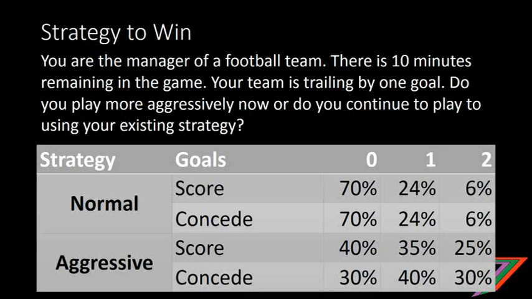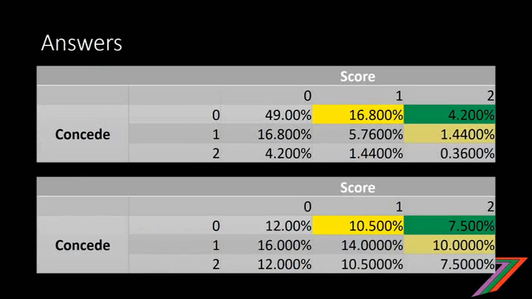So with those two in mind, is it worth adopting the aggressive strategy, or is it worth sticking with the normal strategy? So that's what we're going to investigate now. In order to find out which is the best approach, we need to calculate the probability that the strategy will actually produce a draw or a victory. So as you can see here, we've got the probability using the normal strategy.